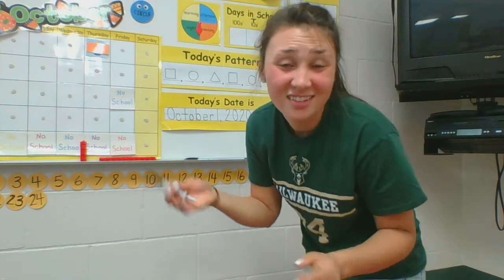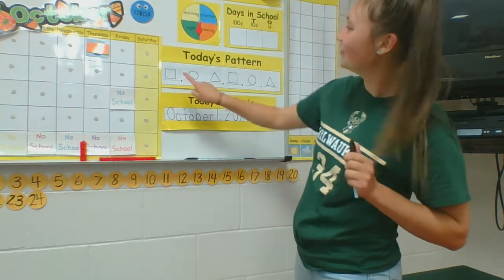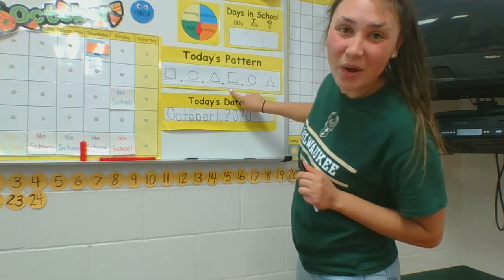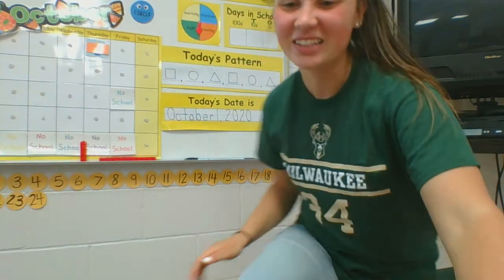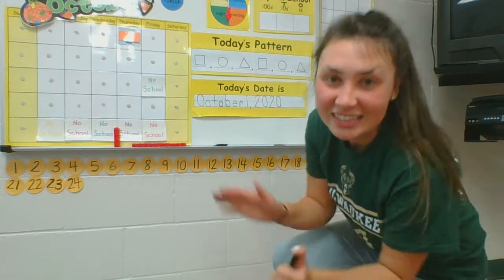Now let's check, as we always do, to make sure it's good, right? Let's say it with me. Ready? Square, circle, triangle, square, circle, triangle. Very good, kindergarten. Let's move on to our days in school countdown.